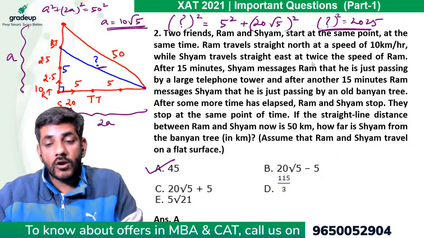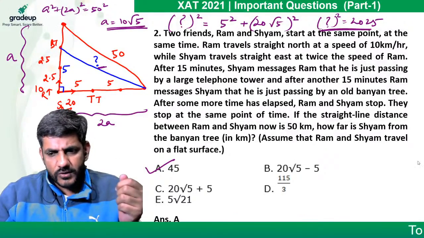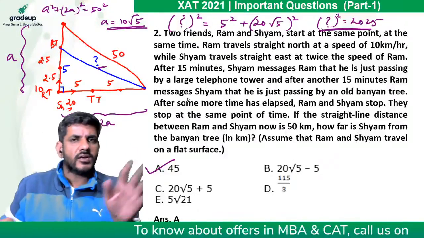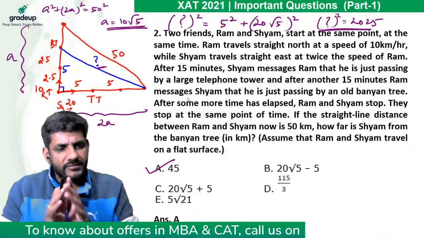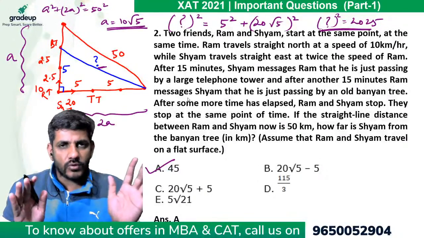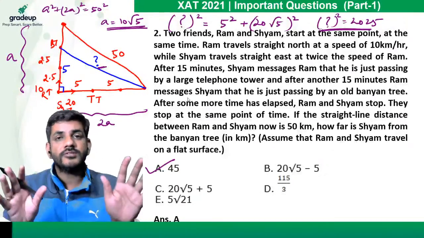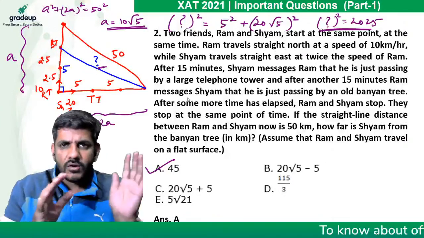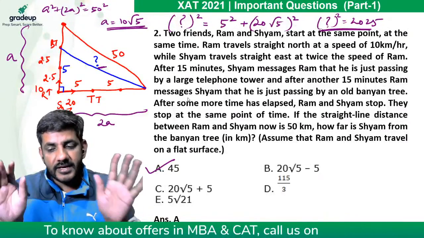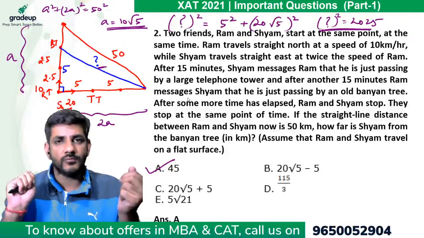Now, a lot of calculation is involved in this question, and because of that you might say the question is difficult, but let me tell you, this question is not difficult. This is an easy level question. Some calculations are involved, that is okay, but the only thing we have used twice is the Pythagoras theorem. Is there any other concept apart from the Pythagoras theorem? No.